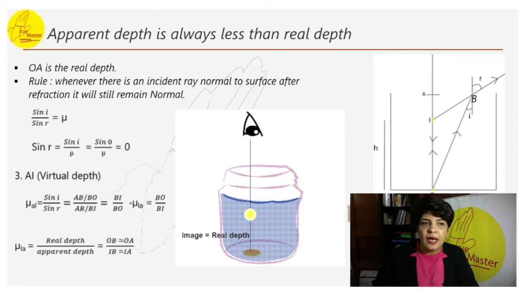Now comes the apparent depth. Due to refraction of light, the apparent depth of an object placed in a denser medium is less than the real depth.